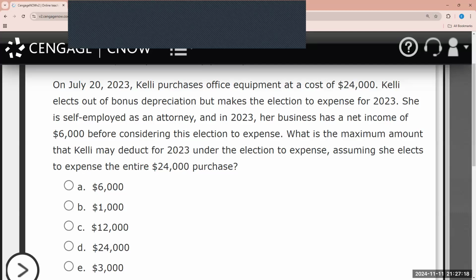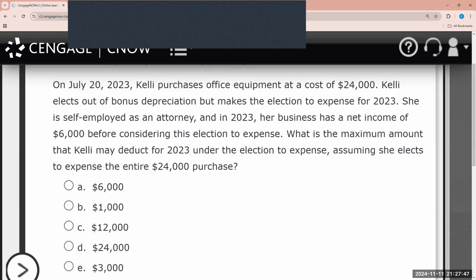So obviously, there are a lot of changes, and the maximum has increased a great deal. As it relates to the phase out, the annual maximum expense amount is reduced dollar for dollar by the amount of Section 179 property acquired during the year in excess of a threshold amount. And for 2023, that threshold was $2,890,000. So in the event that a taxpayer places in service $4,050,000 or more, then unfortunately, they can't expense any of it under Section 179.